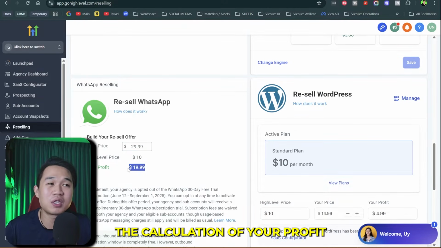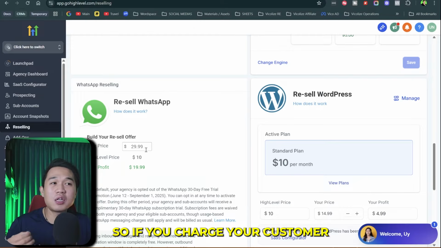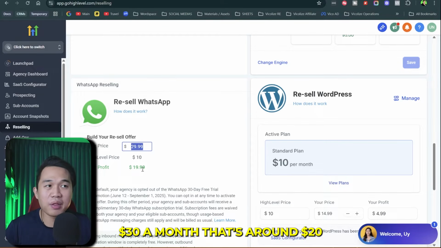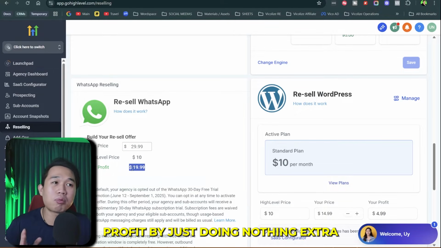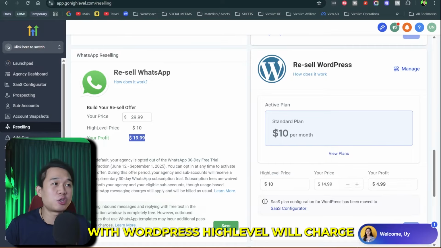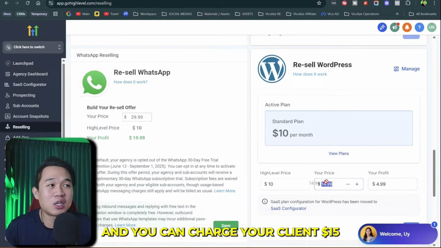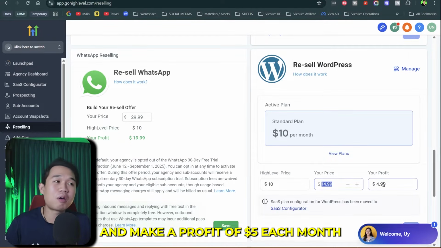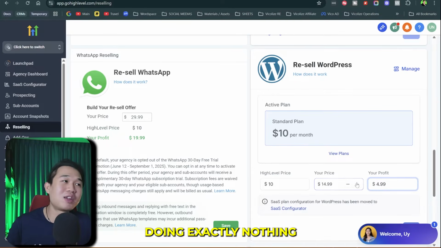And you can see the calculation of your profit right here. So if you charge your customer $30 a month, that's around $20 profit by just doing nothing extra. Okay, same thing with WordPress. HighLevel will charge you $10 a month, and you can charge your client $15 and make a profit of $5 each month doing exactly nothing.